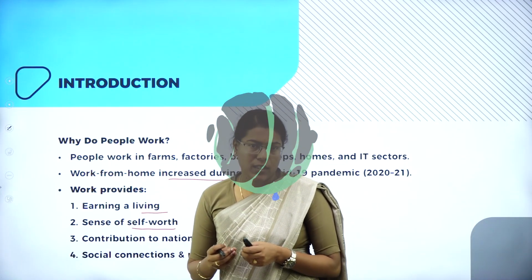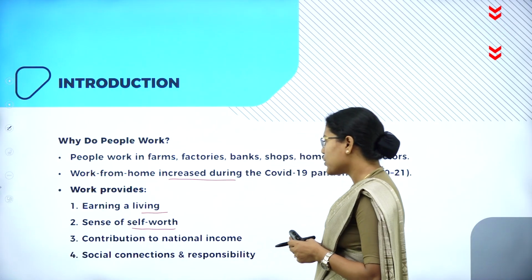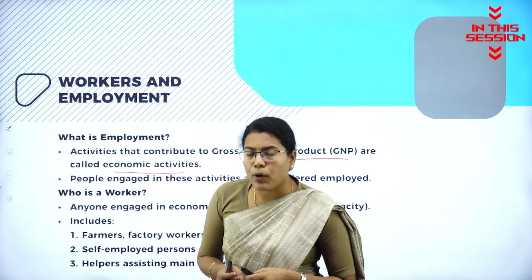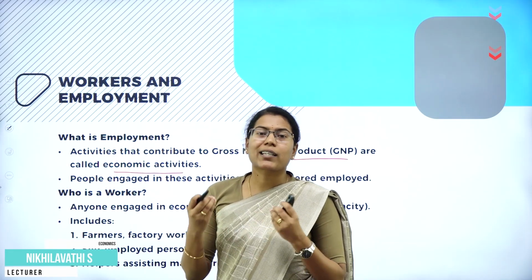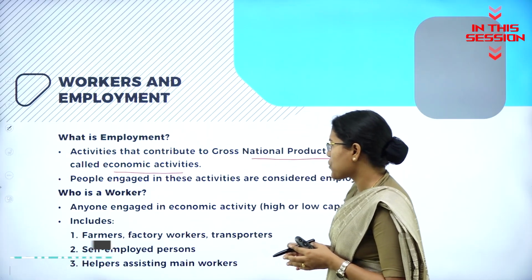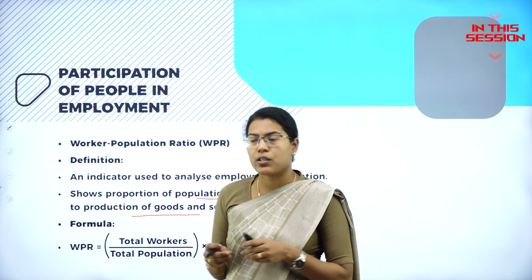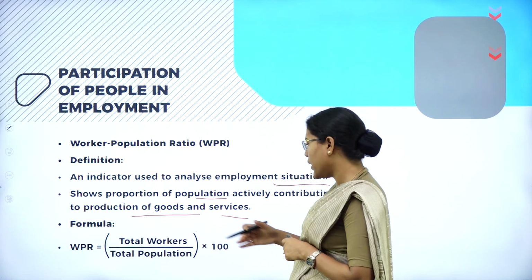When we work, we also feel a sense of self-worth. So it shows the ability of a person to earn an income. Employment is something where the people involved in doing the economic activities that contribute towards gross national product. So the formula for calculating worker population ratio is total workers divided by total population into 100.